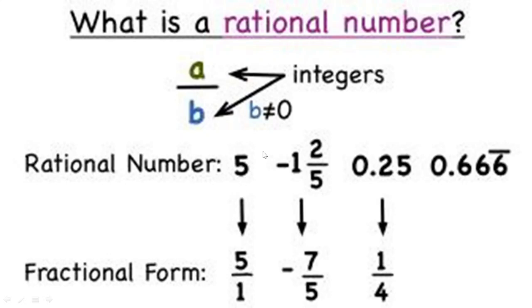You see the 5 is expressed as 5 by 1, and the mixed fraction is expressed as minus 7 by 5. In the same way, this decimal is expressed as 1 by 4. And if you see these three numbers, in these three numbers, the decimal points are ending at some point.